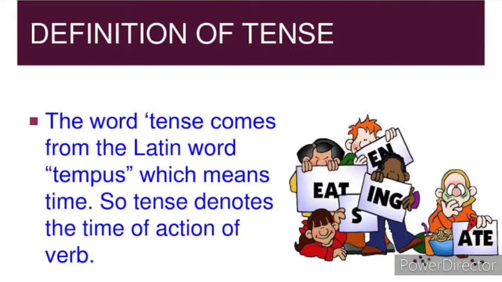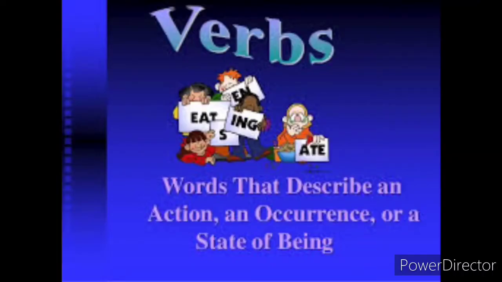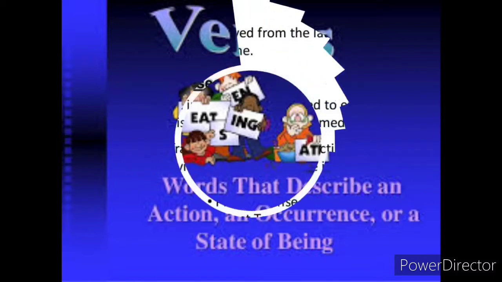So, children, tense is a word derived from the Latin word tempus, which means time. Tense denotes the time of the action of the verb. Then what is meant by verb, children? We already know that verbs are the words that describe an action, an occurrence or a state of being. That is known as verb.